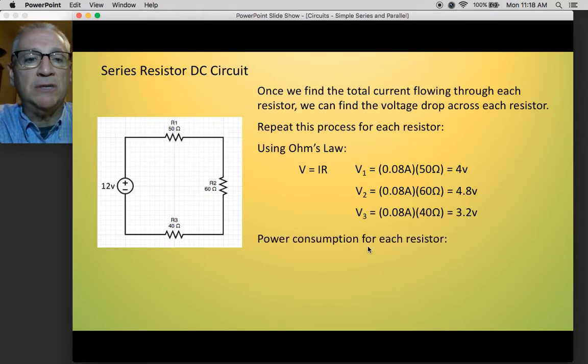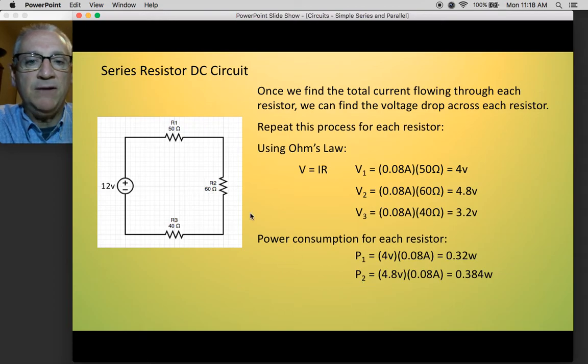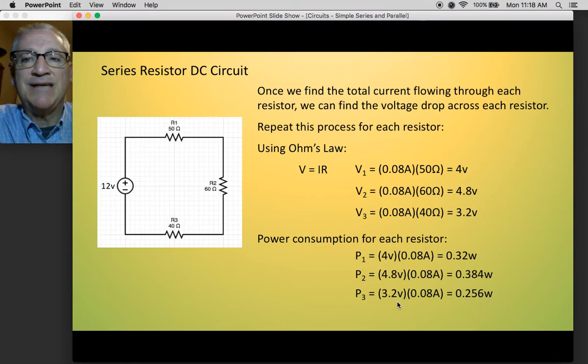Now, the power consumption for each resistor, we just take the voltage that we get from here times the current. Volts times current gives us power, 0.32 watts. For this second resistor right here is 0.384 and 0.256 for the third one. If you add those up, you find it's exactly the same as it was before for our power consumption for the entire circuit.